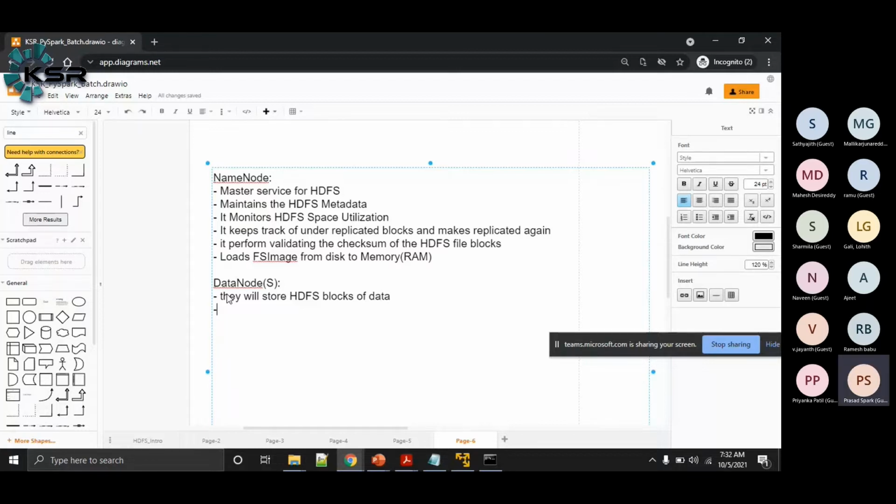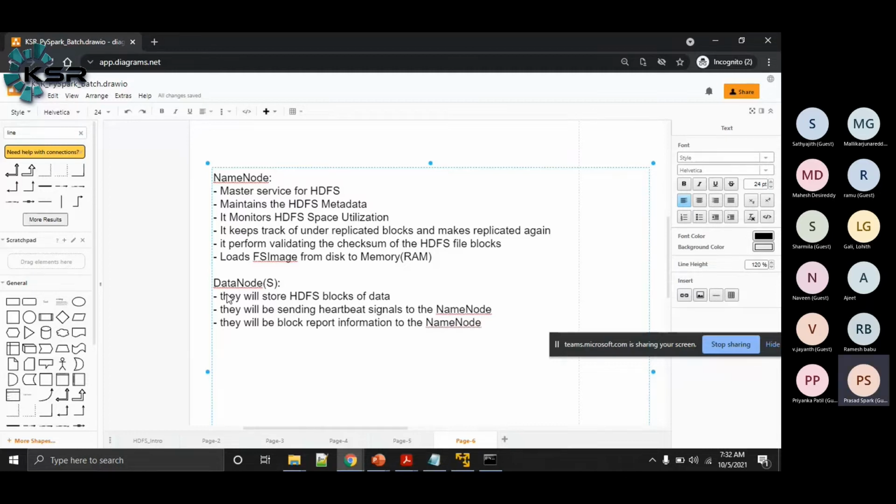And they will be sending heartbeat signals to the master node, in this case the name node, and they will be sending block report information to the name node.